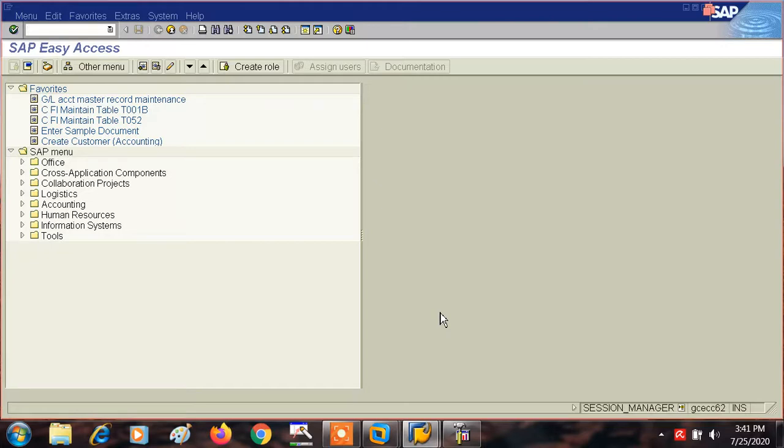Now what a document is we have already understood. Any record which we want to post into the system, a record which has some financial impact, gets saved into the system in the form of a written or printed official record, and that is a document. Now, what is a document type?